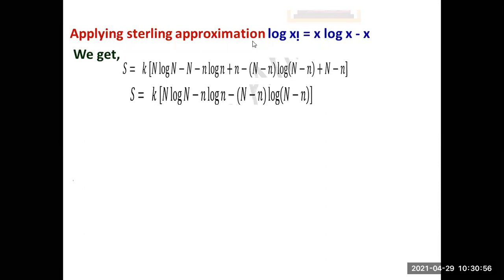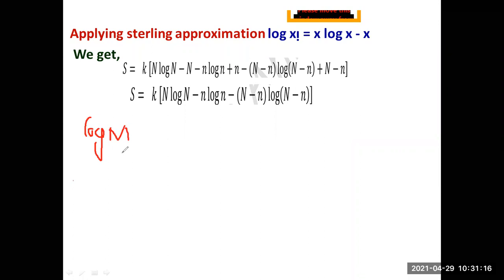So for our case, you can write S = k log of N. How did I get this? Again, in the previous case we had log of capital N factorial. I already told you in the previous class also we have seen this.